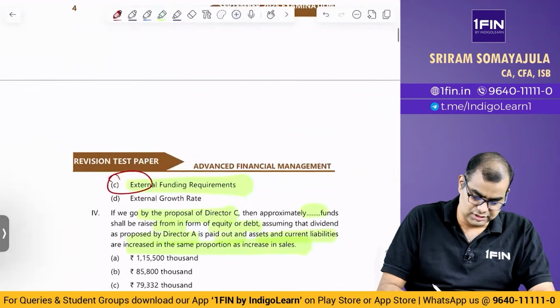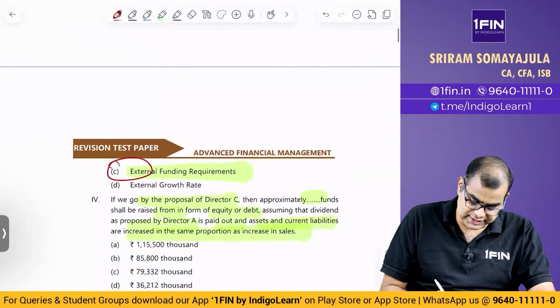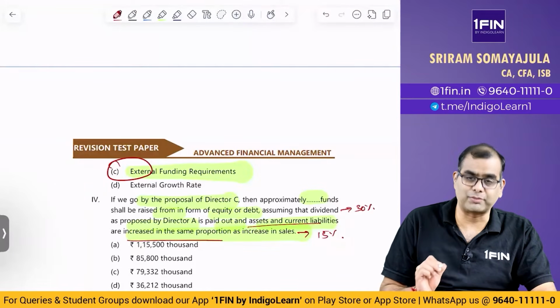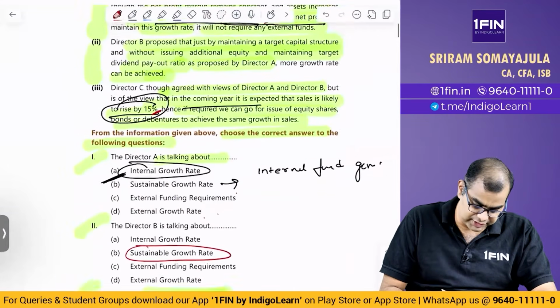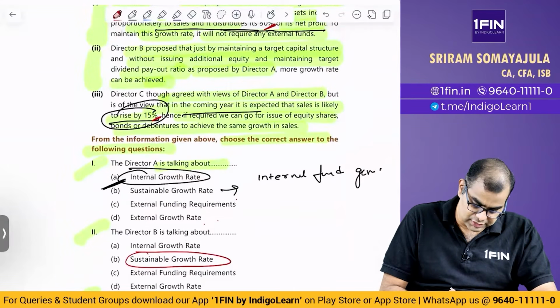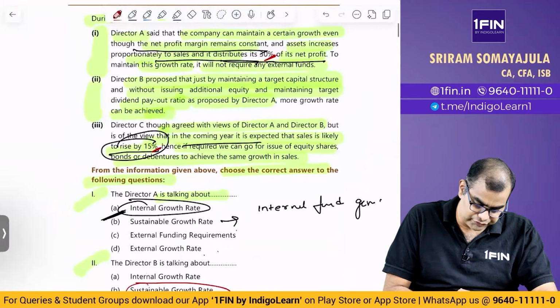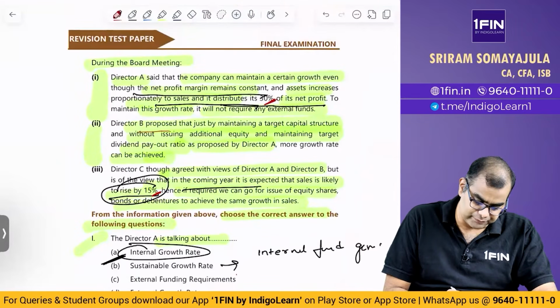So, sales is 15%, then dividend is paid out, this is 30%, then assets and current liabilities are increased in the same proportion as sales. And they also said one more very important thing, maintaining target dividend ratio. Here you see what Director A said, net profit margin remains constant.